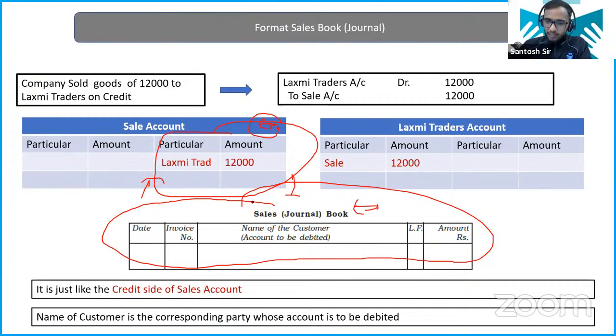Okay? So in the sales book, what are you going to write? The name of the customer. You are selling now, so he is not your supplier, he is your customer. So you are going to write your customer's name here, to whom you are selling the goods on credit. Easy enough.